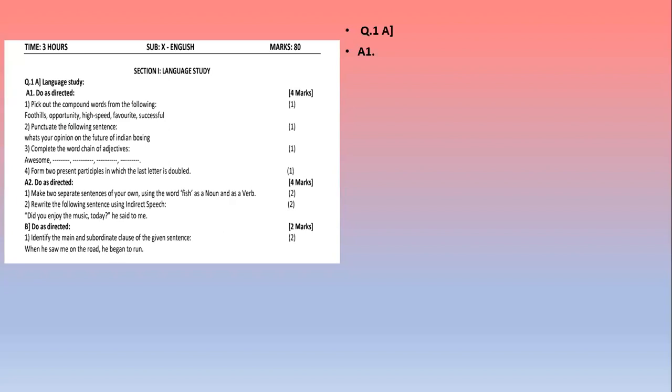So here our 2 compound words are foothills and high speed, because foothills में 2 words हैं, foot and hills, और high speed में we have high and speed. So after joining these 2 words, we have foothills, high speed. Now we'll see the second question.